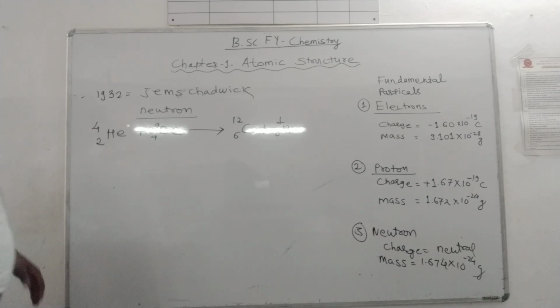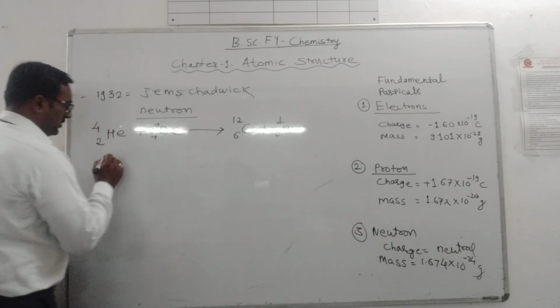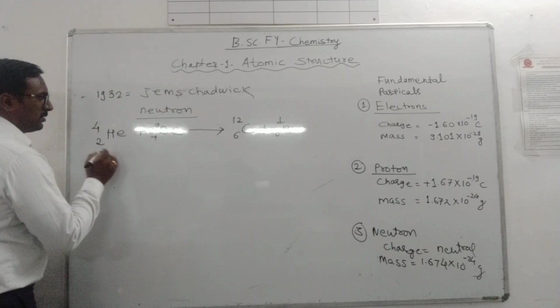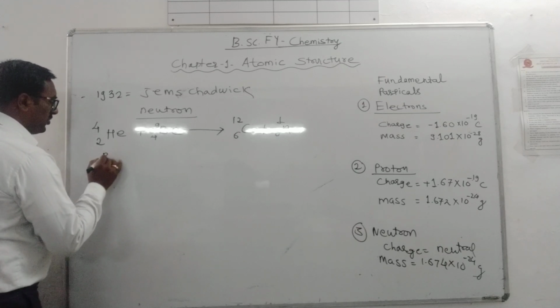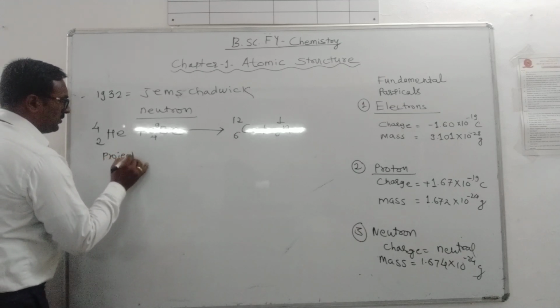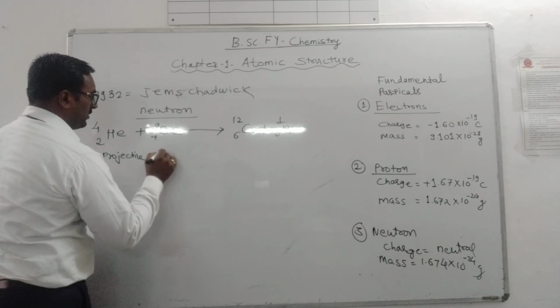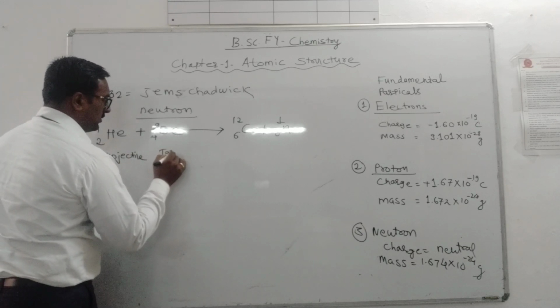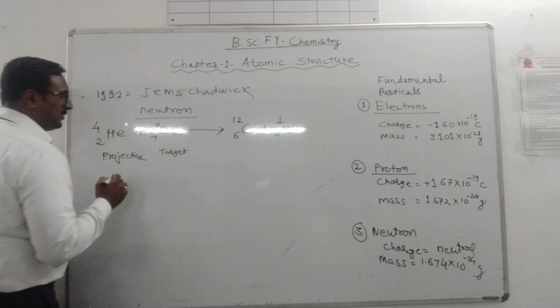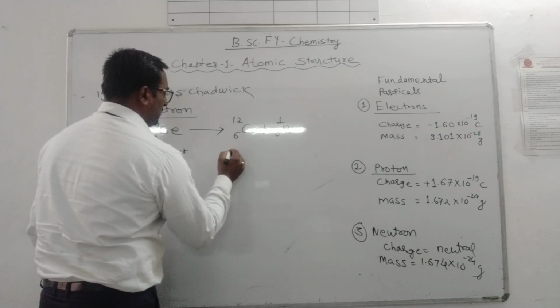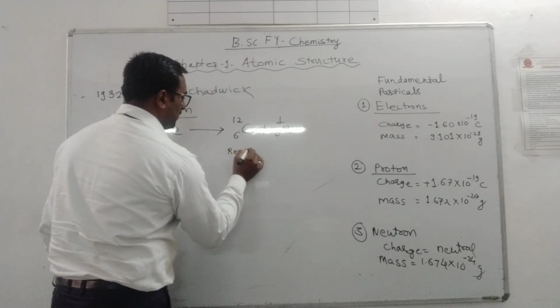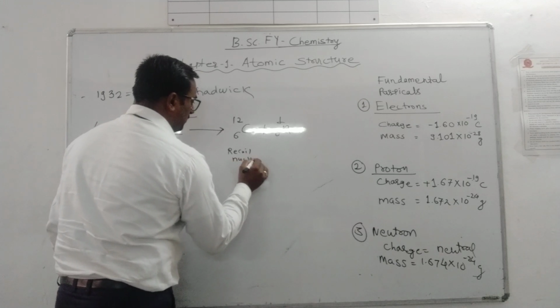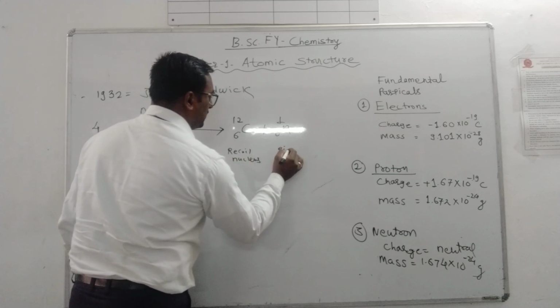So this is our projectile, this is our target nucleus, this is our recoil nucleus, and this is the ejectile.